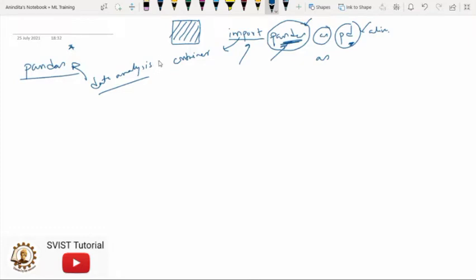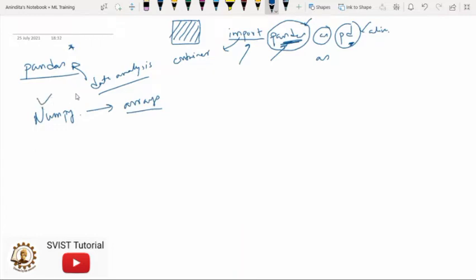However, we have another package that we have to use, known as NumPy, which is very important. This NumPy library is used for working with arrays. Whenever we are dealing with datasets, we have to use this array data type. So whenever you want to use arrays in Python, you have to use this NumPy library.